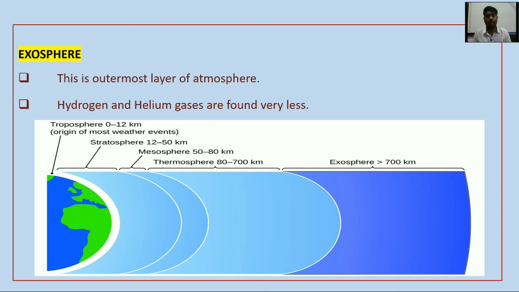So you can see the structure of the layers of the atmosphere. First is the troposphere, 0 kilometers to 12 or 14 kilometers. The stratosphere is 15 to 50 kilometers, or 12 to 50 kilometers. The mesosphere, at approximate height, is 50 to 80 kilometers, then from 80 kilometers to 700 kilometers, or 450 kilometers, is the thermosphere. Exosphere means outer space, beyond 700 kilometers.